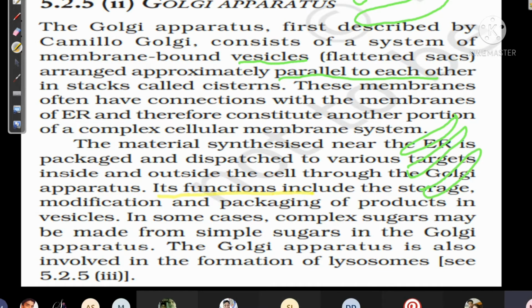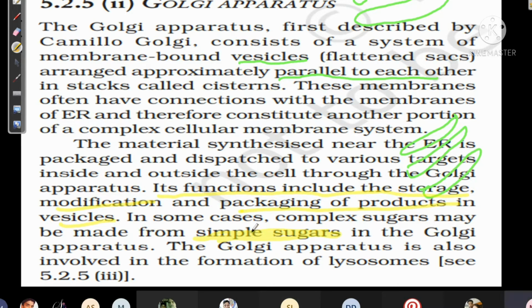Golgi apparatus function includes storing, modifying and packing the products in vesicles. It means these proteins and lipids will combine with simple sugar in Golgi apparatus.